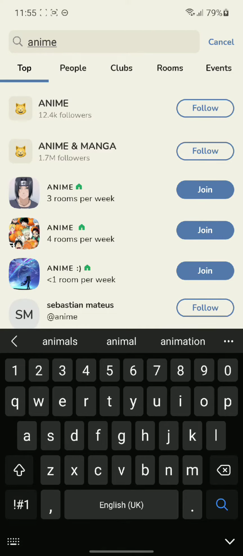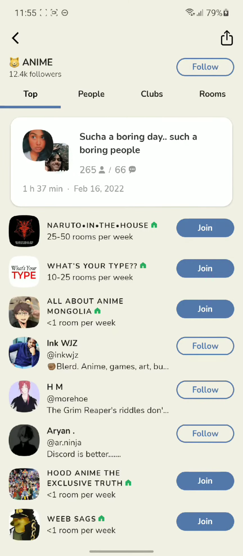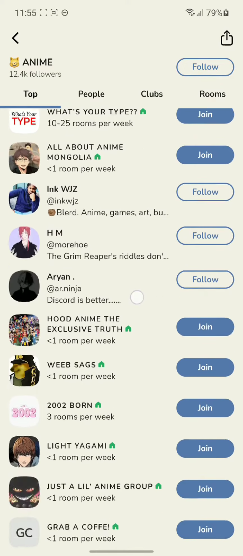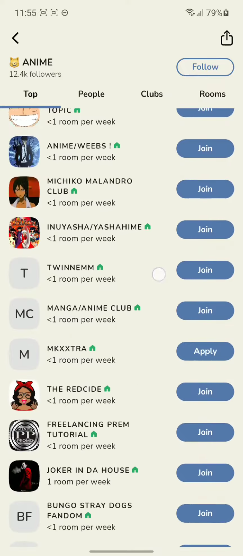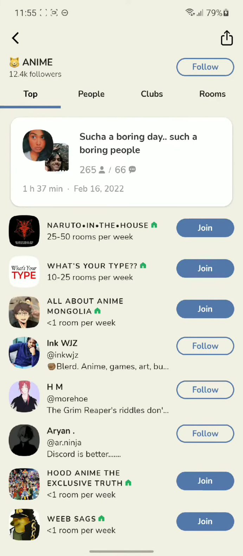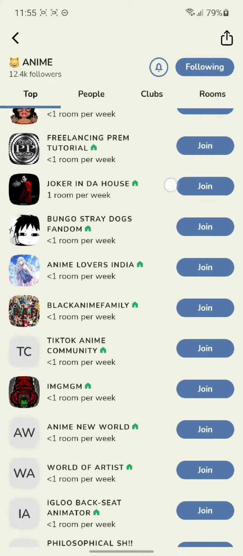And here you can see anime has 12.4k followers, and we can join any rooms here related to anime. So to know and get more updates about anime, just click on follow, and you are following the topic you like.